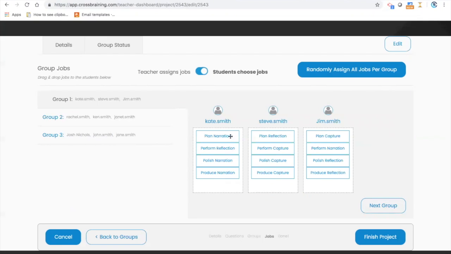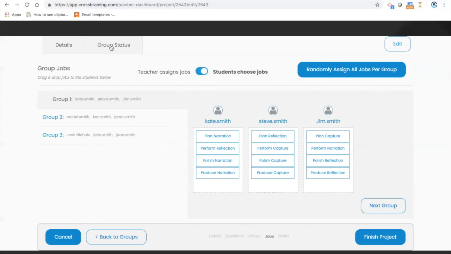And what this does is it puts the ownership on them. So in this case, Kate has to make sure that whatever the narration is for that first phase that I called plan, she needs to make sure it's fantastic. My hope would be all of them work together on creating that narration, but Kate is the gatekeeper. And Kate's also responsible for making sure the reflection questions in the performance phase, again, you'll be able to name those whatever you want, but she's the gatekeeper.